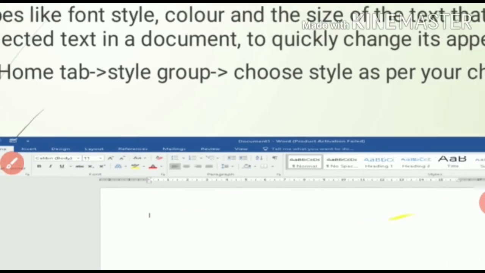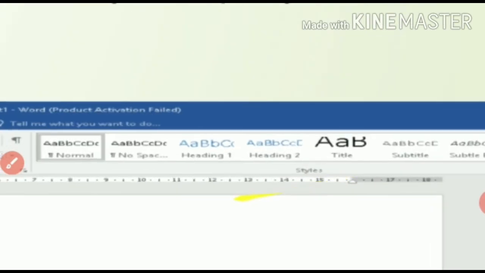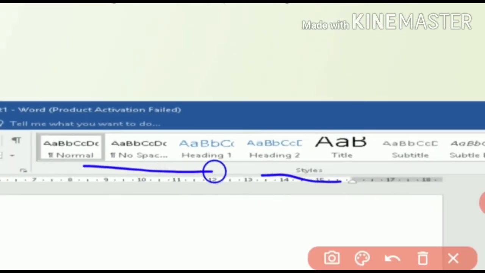So suppose I just want to write a content here and I want to write that content in Calibri, and as per my choice I have to change the size also, right? But here you can see in the style group, this is the style group that we are having here. Okay, in this we are having so many types of styles.